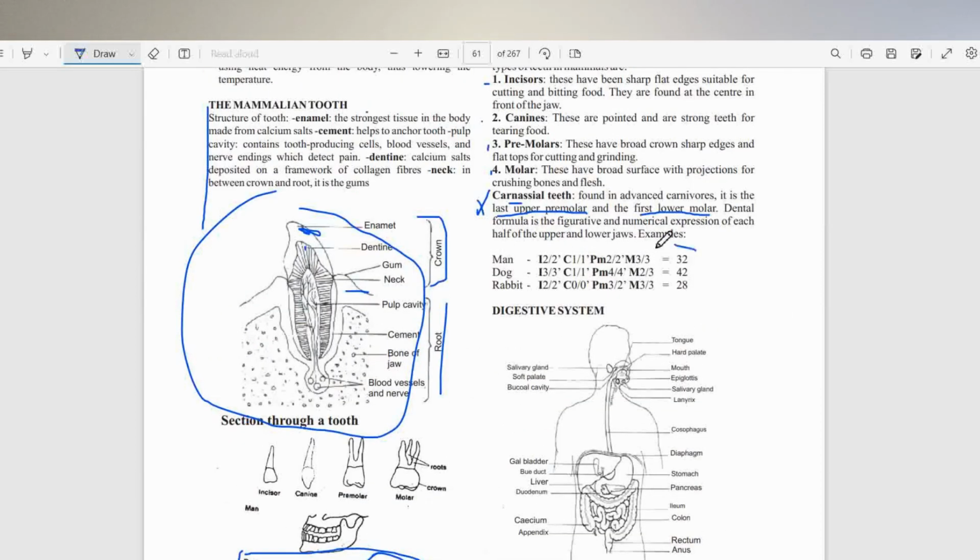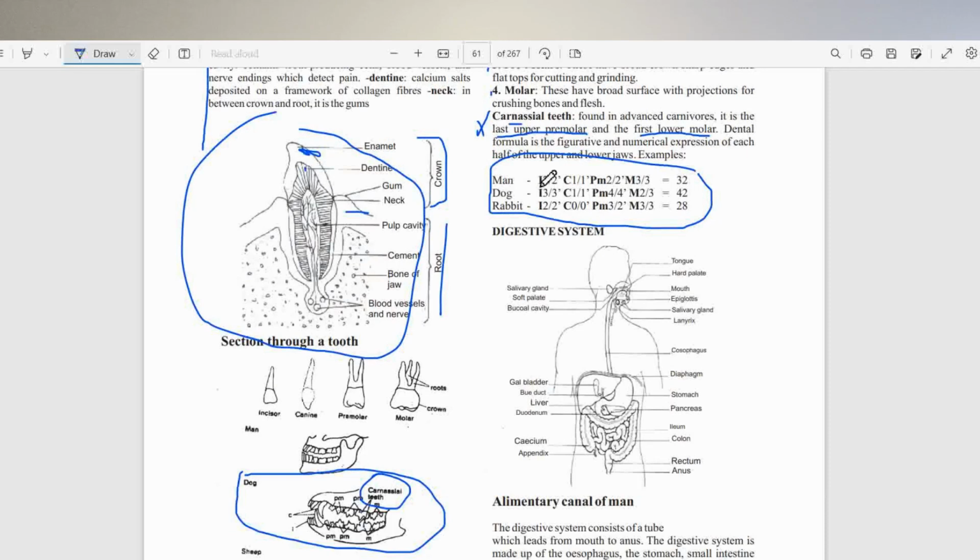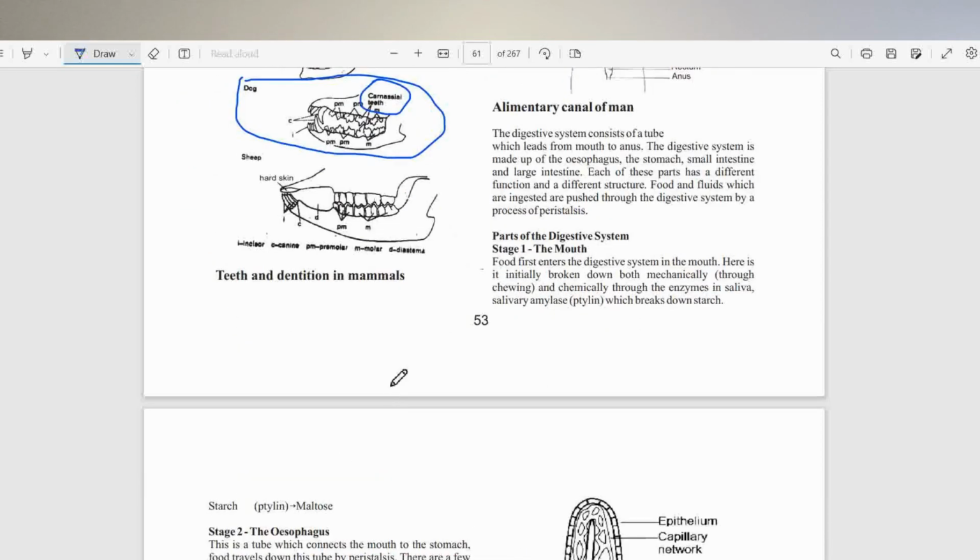So the dental formula for man, for dog, for rabbit, you should pay attention to understand that there are two incisors up and two incisors down. Now, the way this dental formula is derived is, if you have, for example, the jaw, if I say this is the lower jaw, I want you to imagine the dental formula such as this. It has to be divided into two sections.